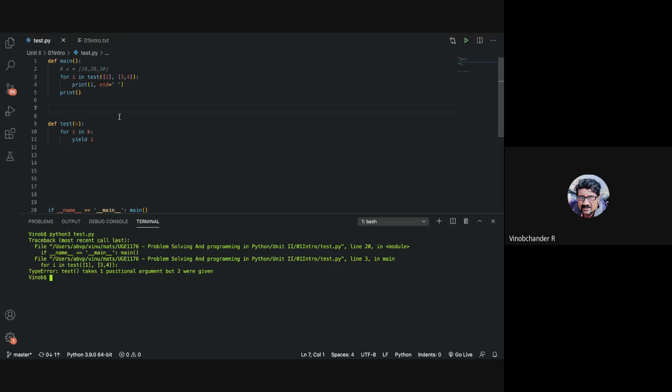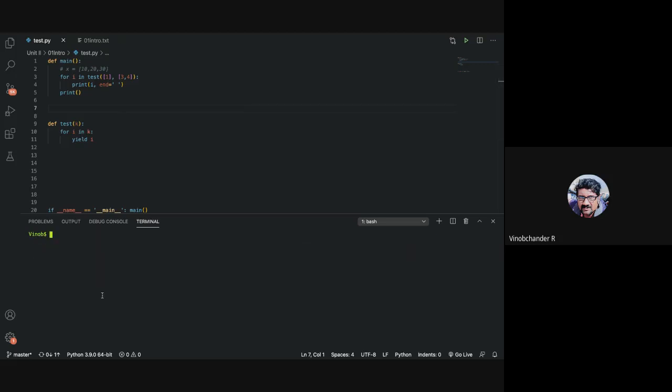So how can you fix this? By giving a star. Where? Before k.